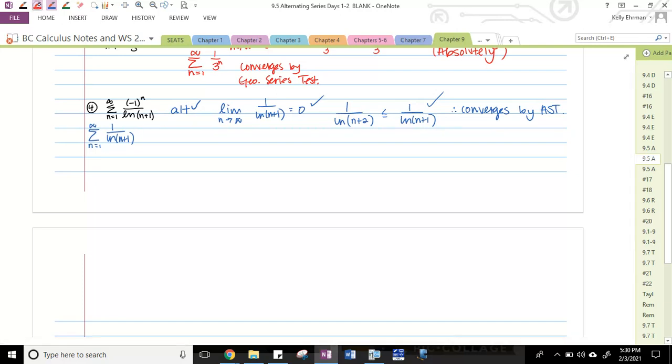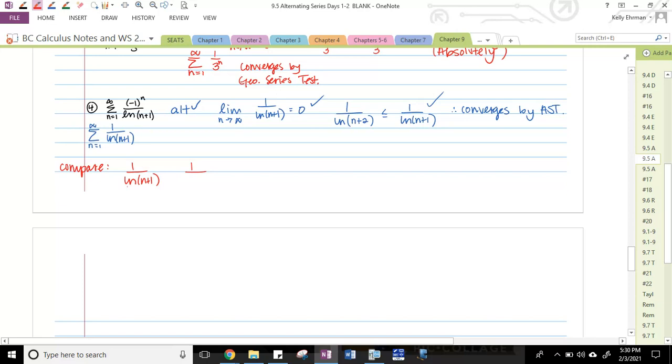So let's think about that. Let's compare it to something. Well, I want to compare 1 over natural log of n plus 1 to something that I know for sure, like 1 over something. I need this to either be something that's guaranteed to be a bigger value than natural log of n plus 1 or a smaller one. As far as functions that grow slowly, natural logs are kind of at the bottom of our list. So I'm just going to have to pick something bigger.